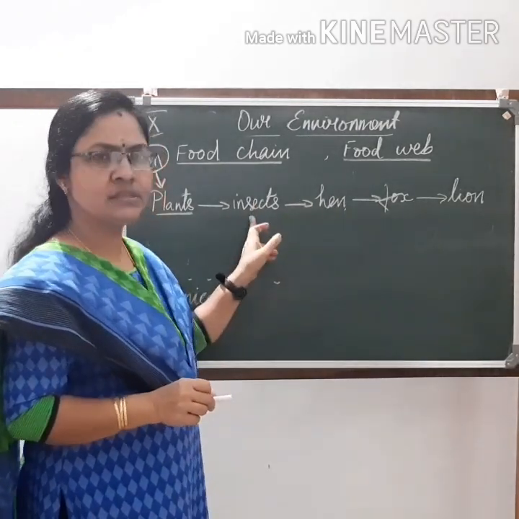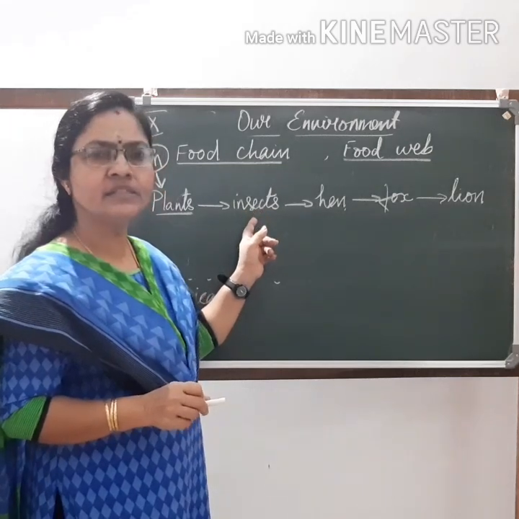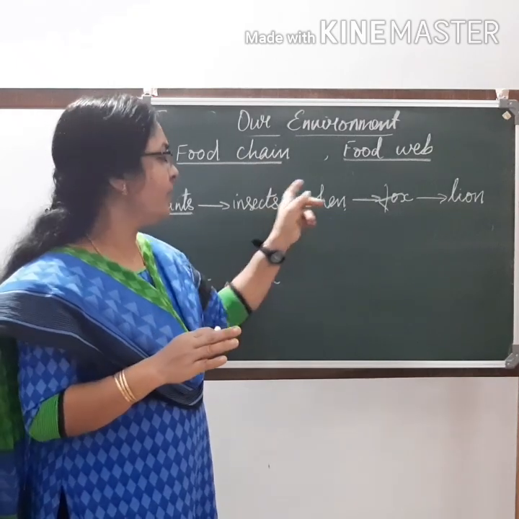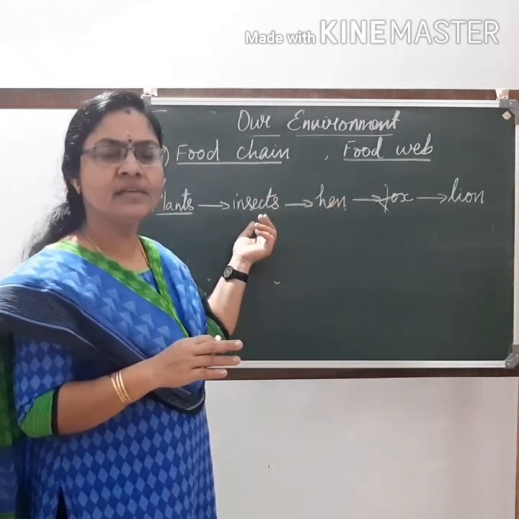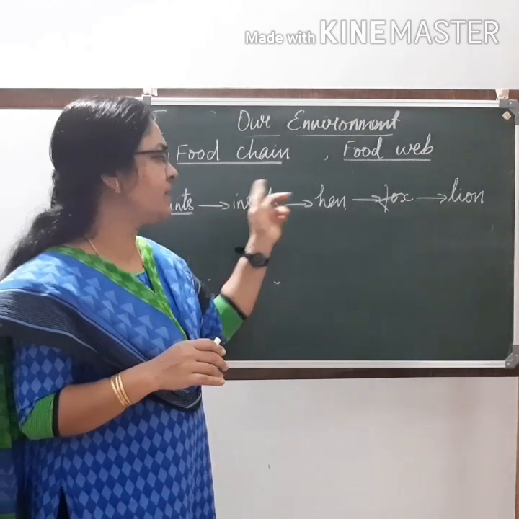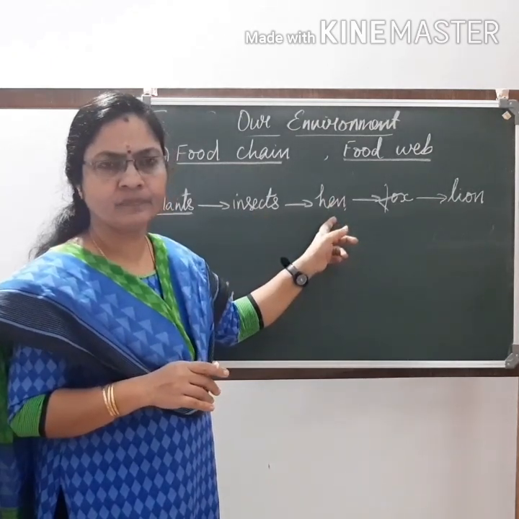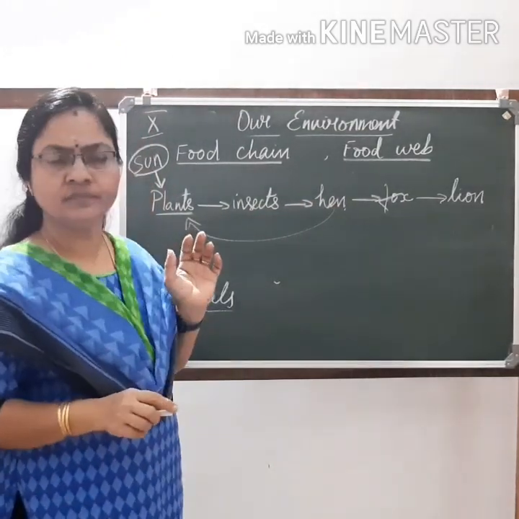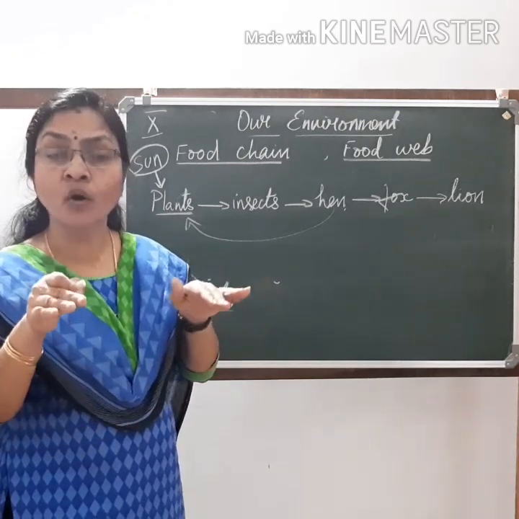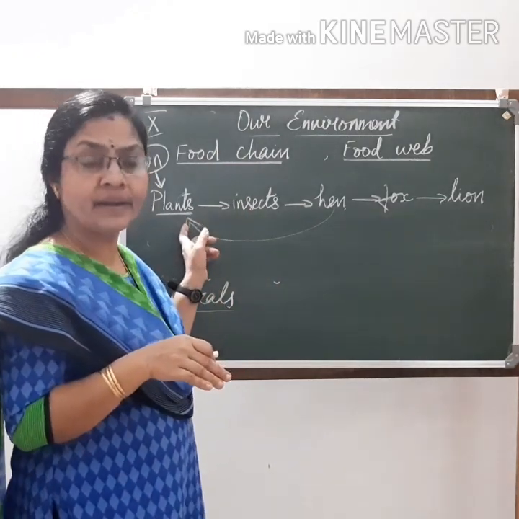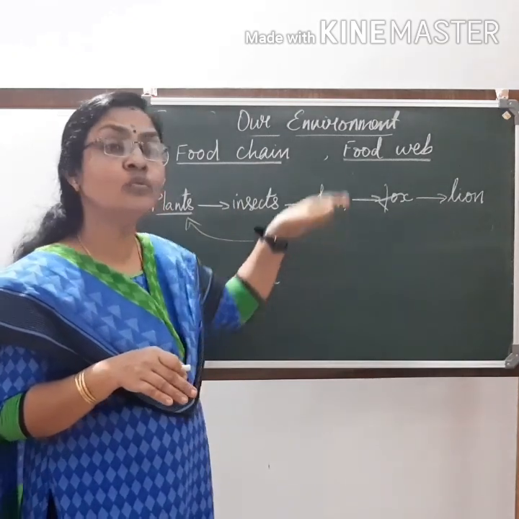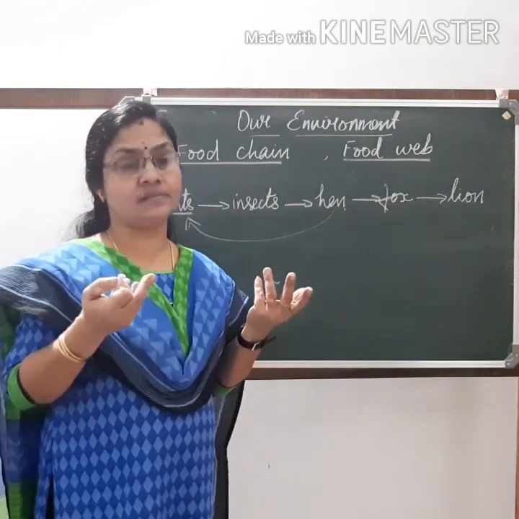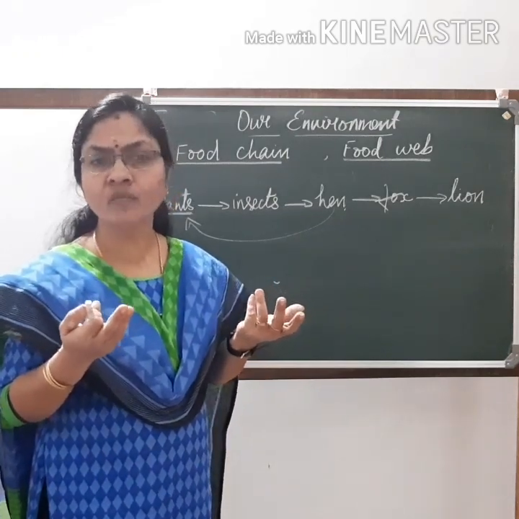When a hen depends upon insects, some amount of chemical that has entered the insect's body will be excreted, but the major part will remain in the body itself. When a hen depends upon insects for food, the chemicals that have already accumulated in the insect body will be transferred to the body of the hen. The hen not only depends upon insects, it will directly depend upon plants also for food. So chemicals can enter the body of the hen when it depends upon the plant directly. It can also enter through the air that it breathes and the water that it drinks. There may be pollutants in air and water also.